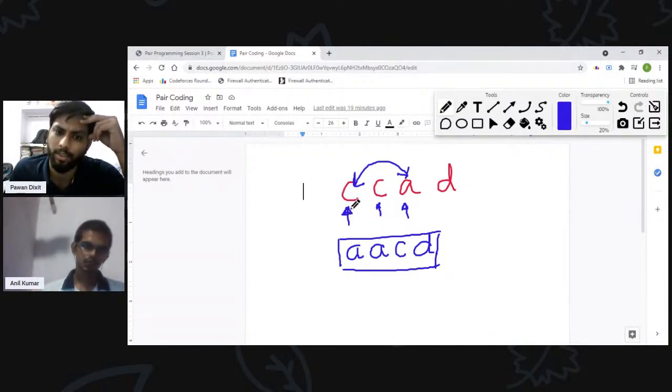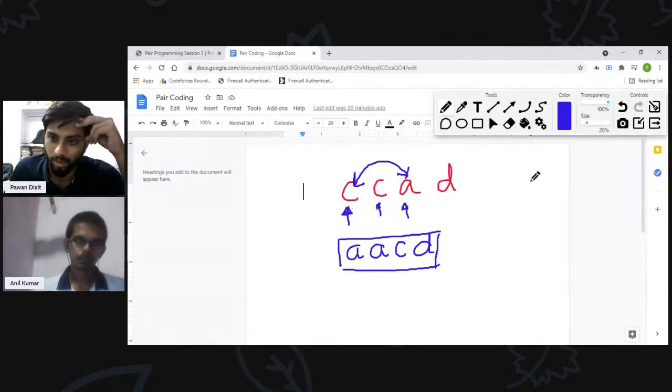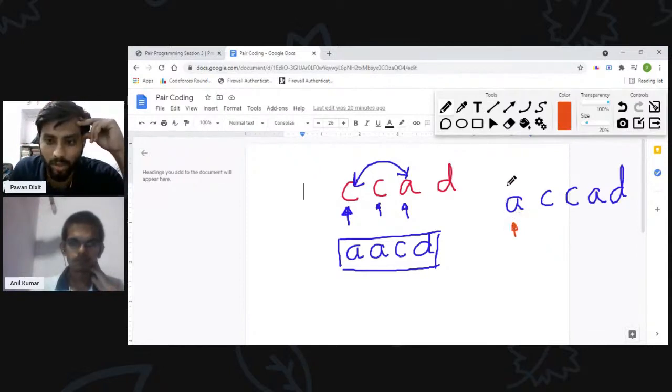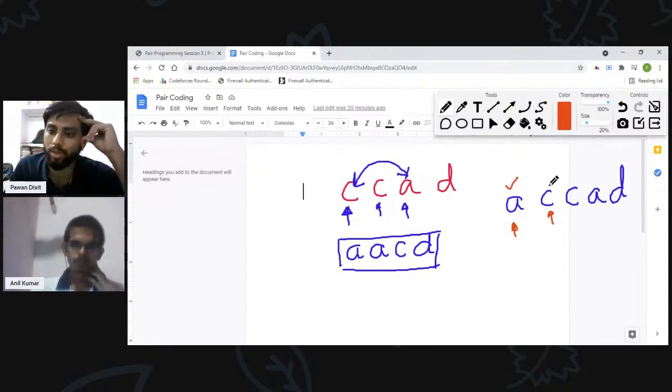Take a string like A C C C C A D. In this case, let me try: we are starting from A. Now A is the smallest, so we cannot make it any smaller. So it is perfectly placed. Now I move on to C. Now I want to convert this C to A. So I have this A here.